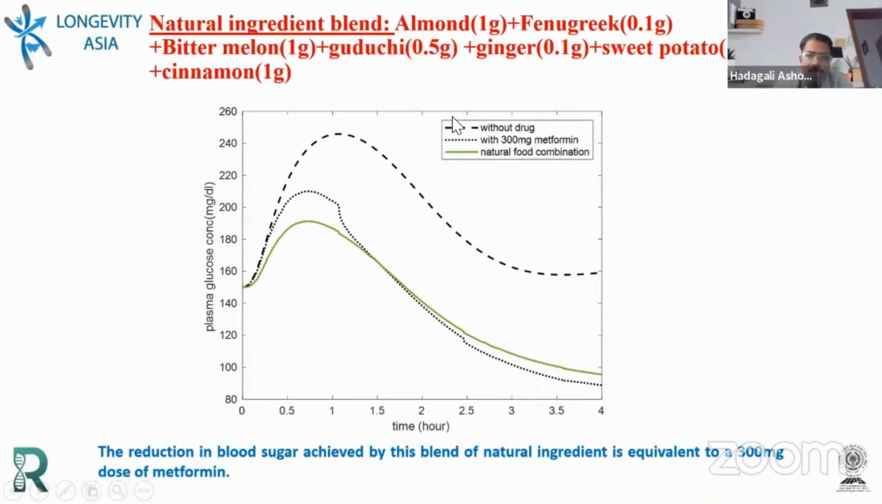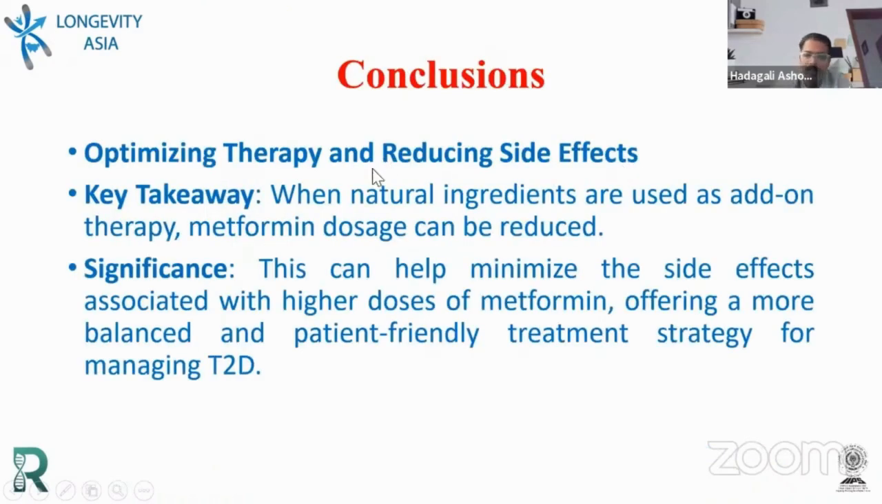We have found certain literature where they have tested on humans, not this blend, but certain similar natural ingredients used to match the effect of metformin. But this blend needs to be confirmed. This is our simulation study. What I'm saying is, yes, these natural ingredients can be used as an add-on therapy to the metformin so that the doses can be reduced. This will minimize the side effects of higher doses of metformin.